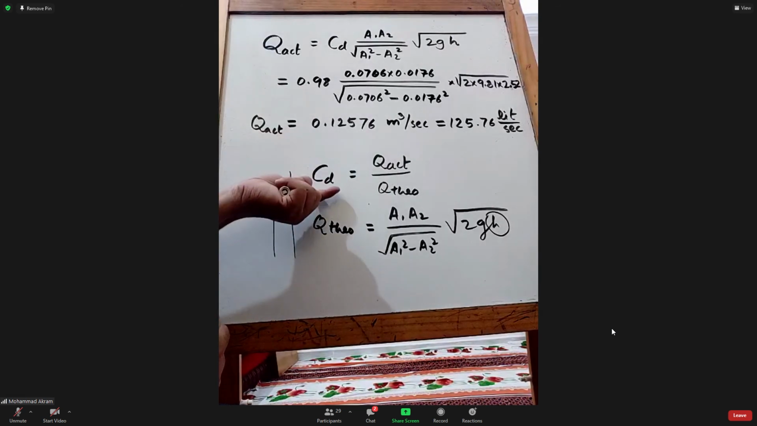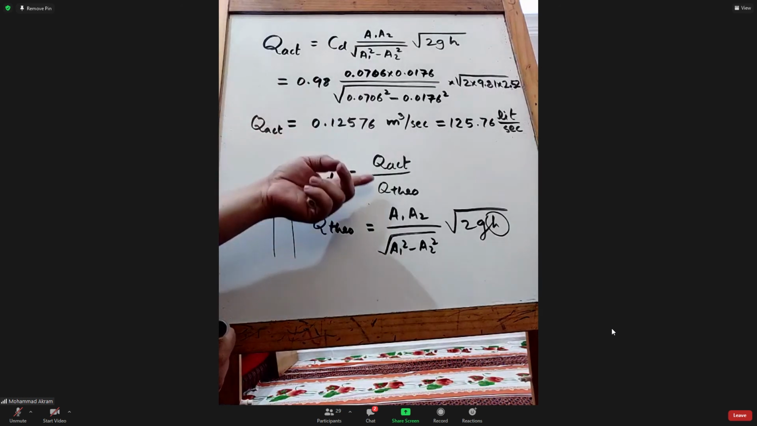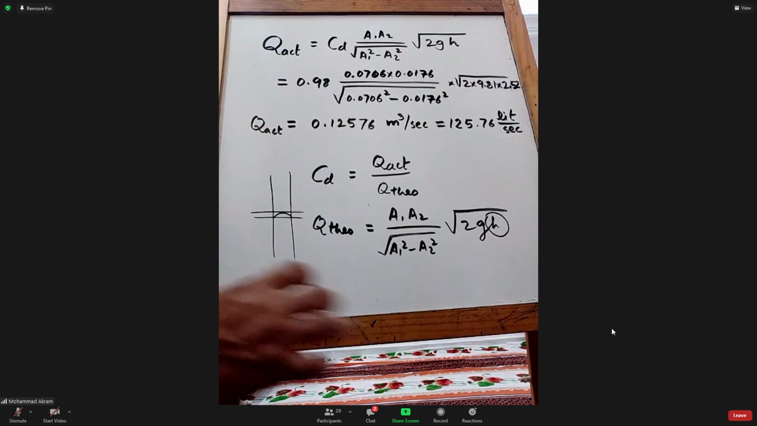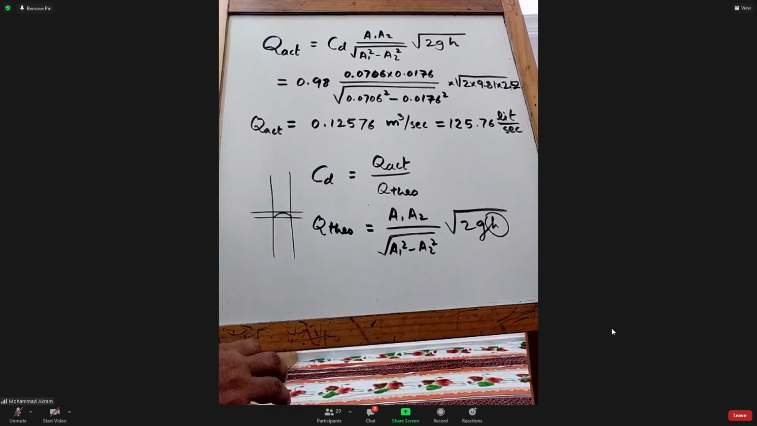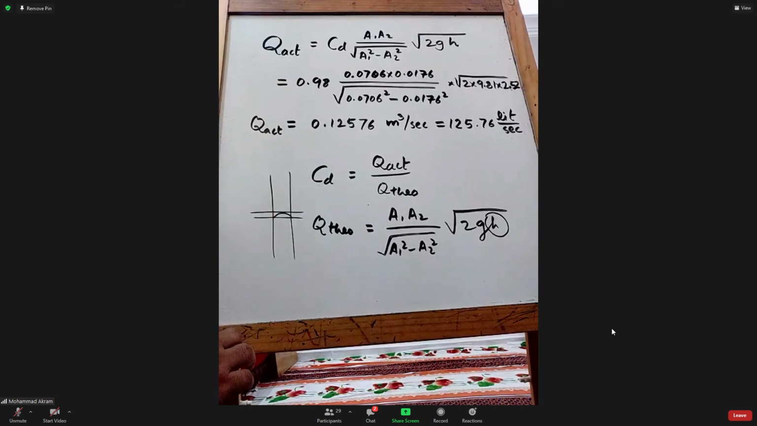So what will be the value of CD? 0.98. That is, the actual is 98% of ideal, considering 2% losses. So this is almost a guess that there are certain errors related to this. So considering that, we have the CD.